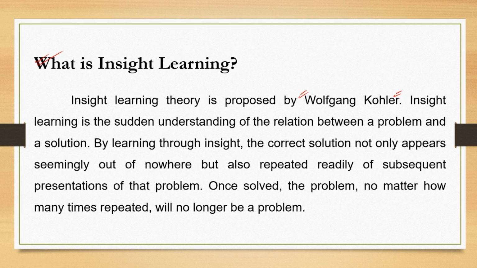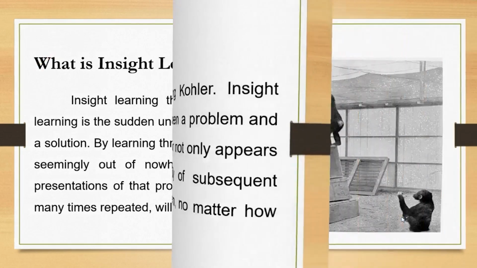So insight learning theory tells us that there exists a sudden relationship between a problem and a solution. And the key to solve the problem is to understand the relationship between the problem and the solution. Once a person understands the relationship between the problem and solution, that person can solve the problem however many times it is repeated. So this is the basic understanding of insight learning. To explain this, Wolfgang Kohler conducted experiments, and those experiments are very important to be understood.